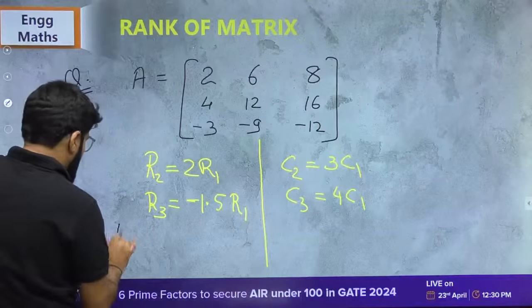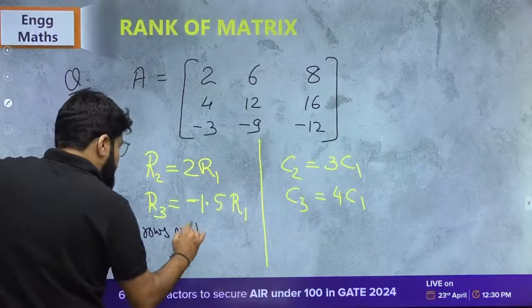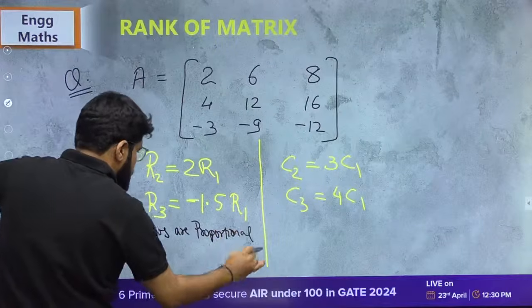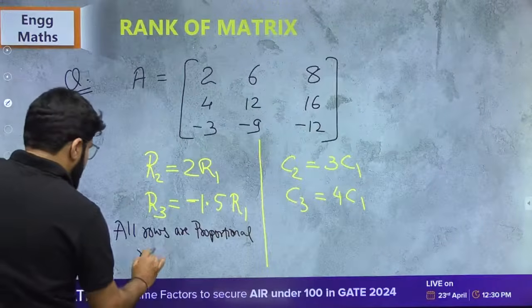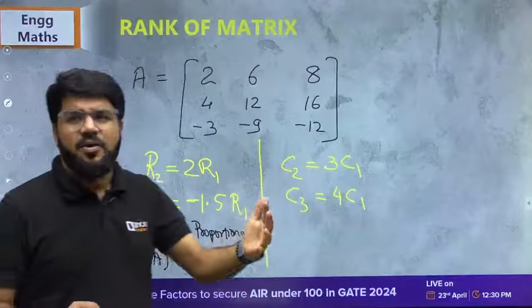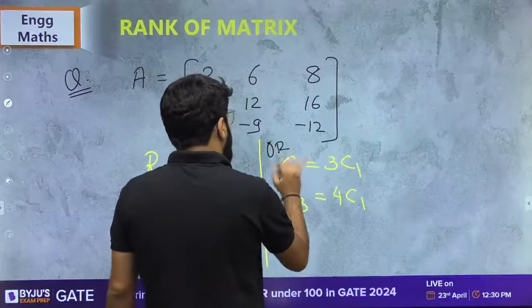So all rows are proportional to each other. Whenever all rows are proportional, rank is equal to 1. And you can again say, only one independent row, so rank is equal to 1.